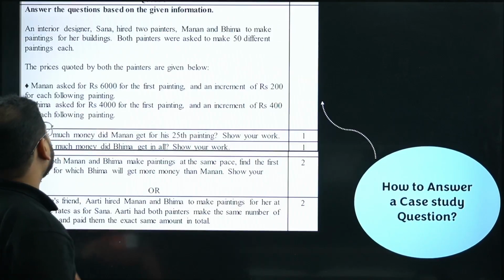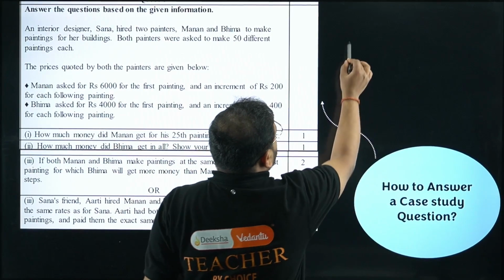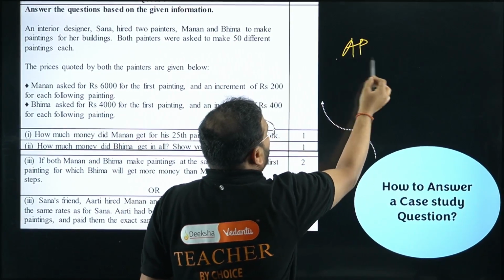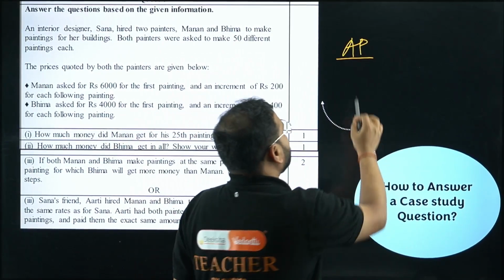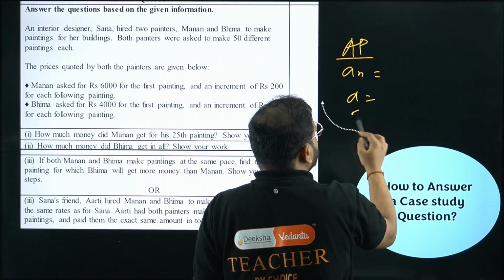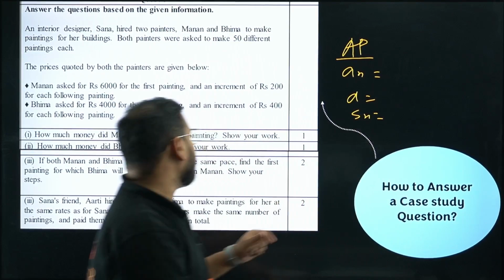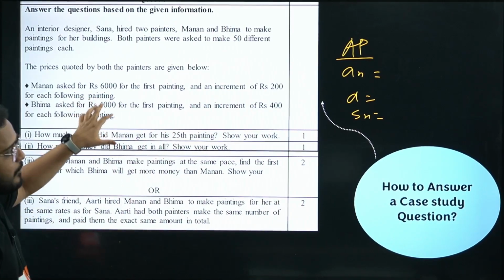So let's say in this particular case we have a question of AP. If you're not sure, write all the formulas first. What are the formulas you have to use? The nth term AN is there, the common difference formula is there, and SN. If you have time, you can do that. If not, we'll see later in the question. And then get back to writing all the information given to you.